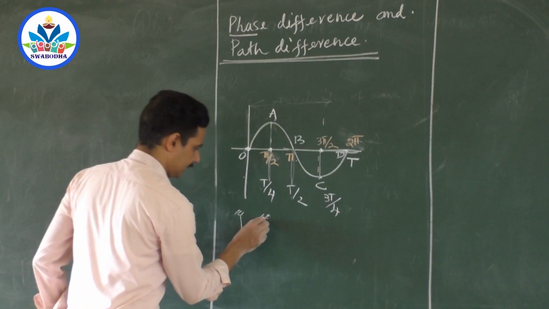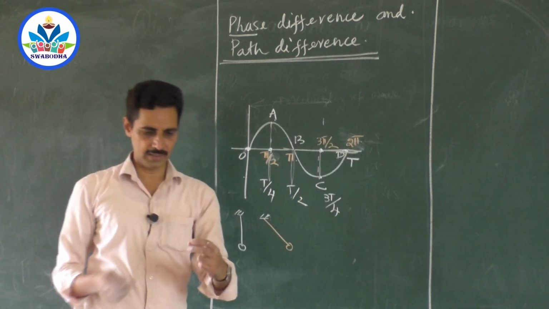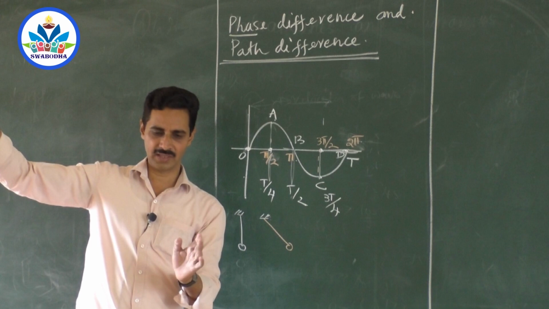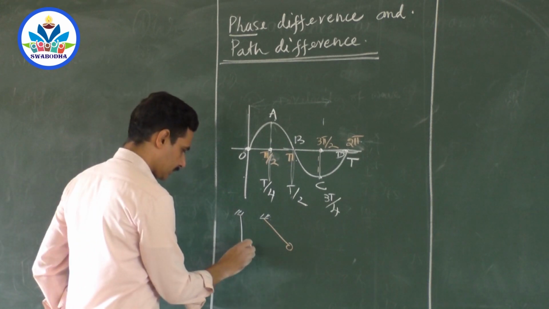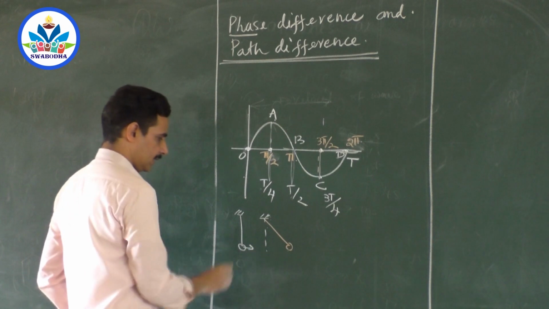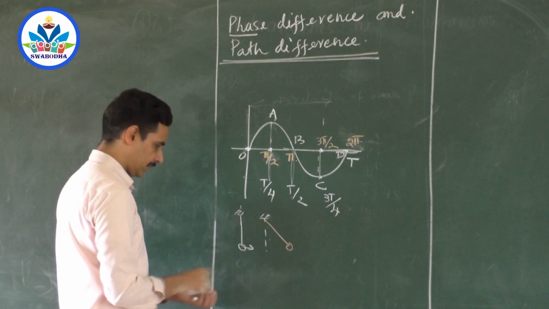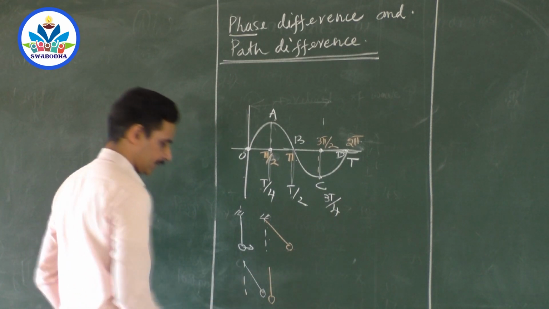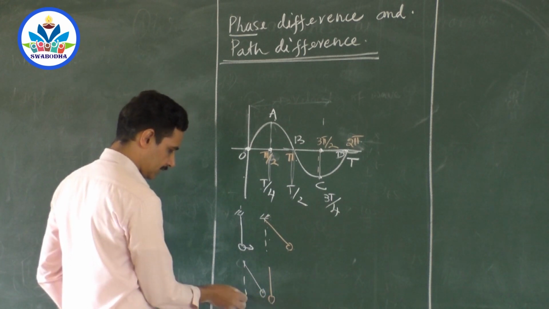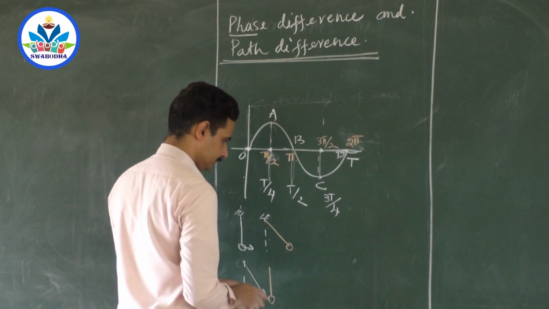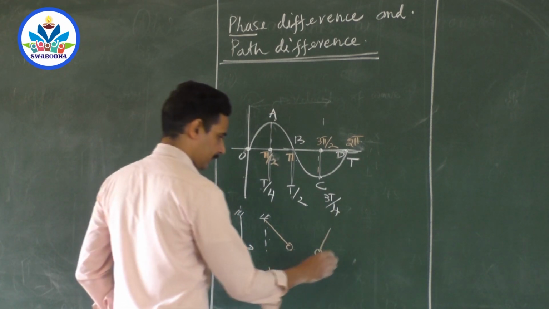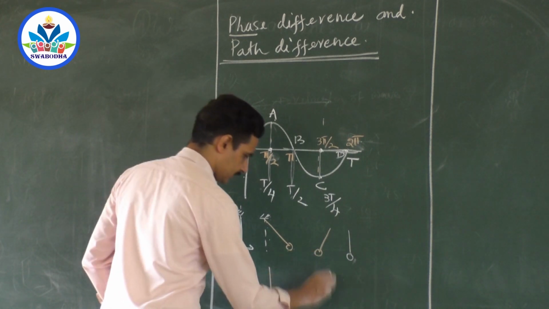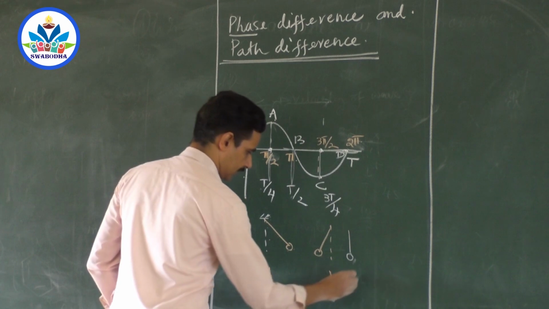I will take enough time to explain this. So I leave one pendulum from here, I will just push it, and I will take another pendulum inclined like this. I will leave it from the extreme position, I will push it from the mean position. When this is pushed from the mean position and when this is left from the extreme position, what happens? In the next moment, this pendulum will be here, am I right? And this pendulum will be going to the extreme position, correct? Then in the next moment, this pendulum will come to the leftmost extreme position. This is the next condition. The other pendulum will come to the mean position. When this comes to the mean position, this comes to the extreme position.